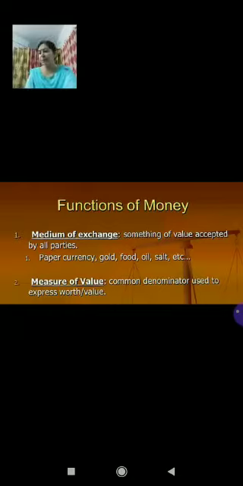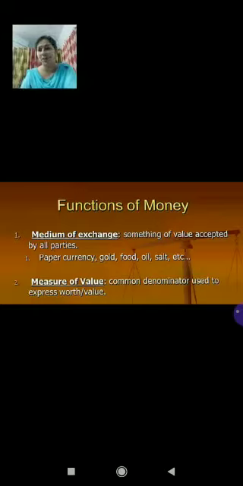Children, primary functions include those functions which are fundamental and essential. These functions must be performed by money in every economy under all circumstances. The first primary function is medium of exchange. Children, the most important function of money is that it serves as a medium of exchange. This function is so important that the definition of money even emphasizes particularly on this function only.